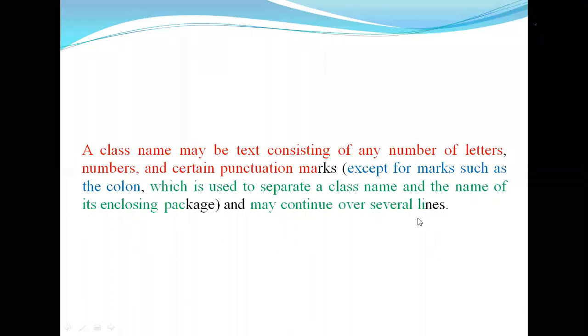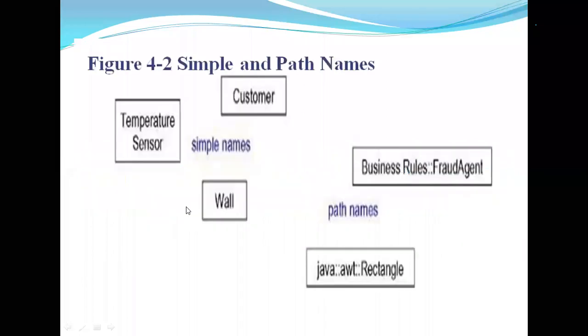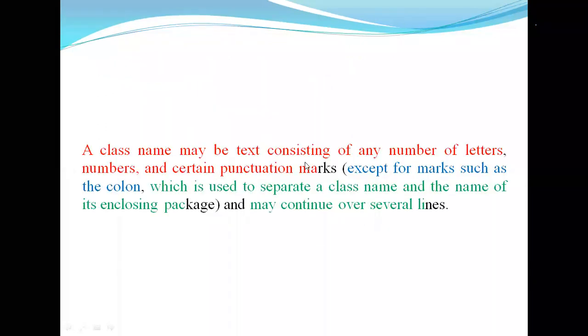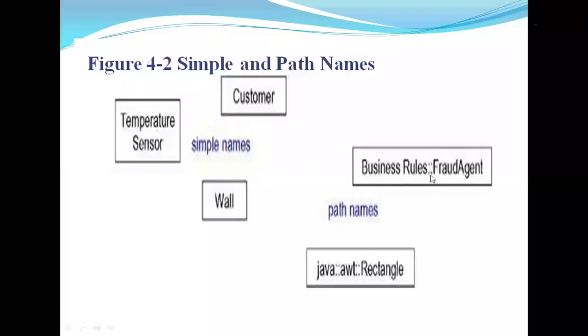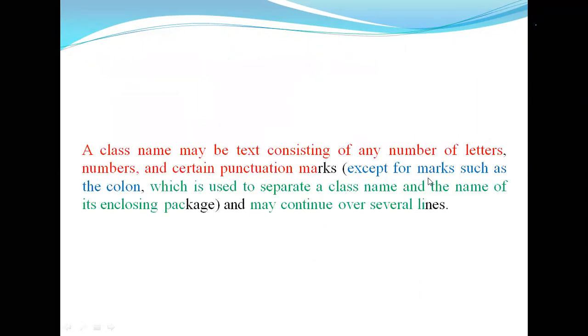Suppose Customer1, with a number, it is also one class name. So a class name consists of any number of letters, numbers and special characters except colon, because colons are used for path names. So any class name cannot include colons.